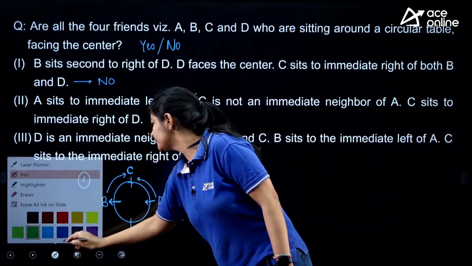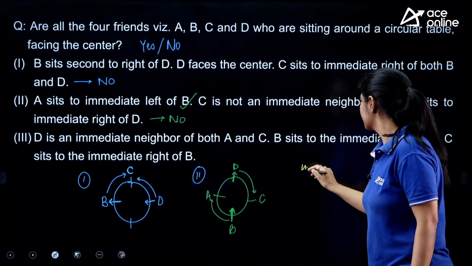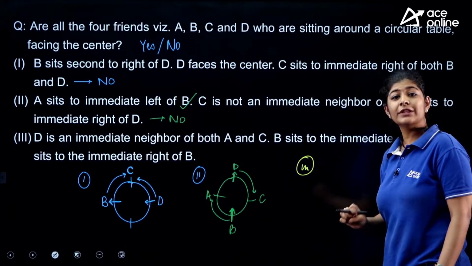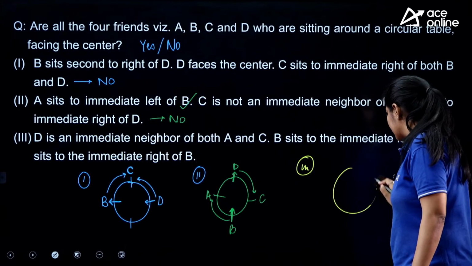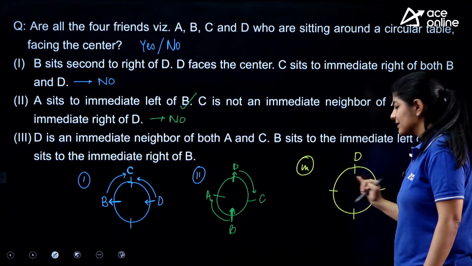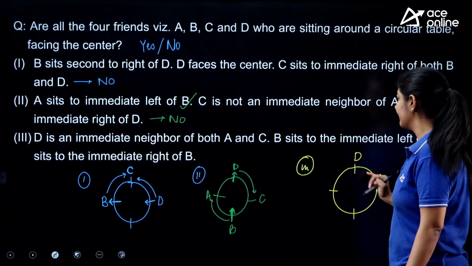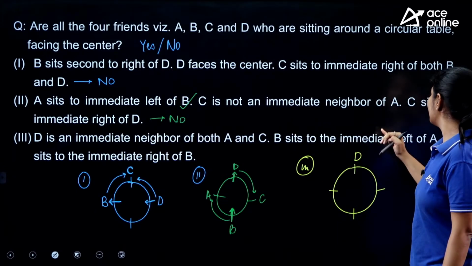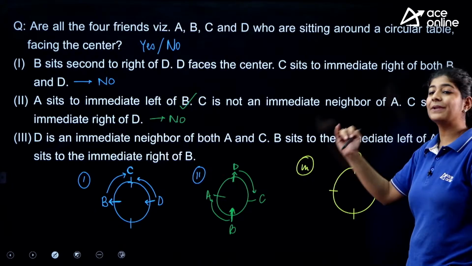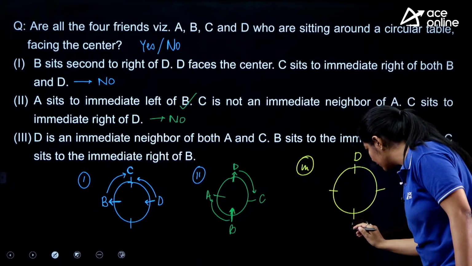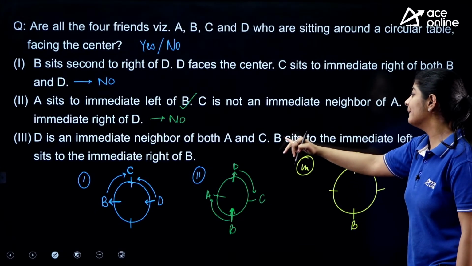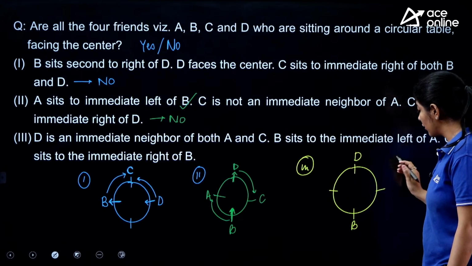Next, third one. D is an immediate neighbor of both A and C. Okay, so we will create it like this. Let's suppose this is D and these two positions are of A and C. Next, B sits to the immediate left of A, and C sits to the immediate right of B. So we know this is the position of B, and here we need to check whether B sits to the immediate left of A.